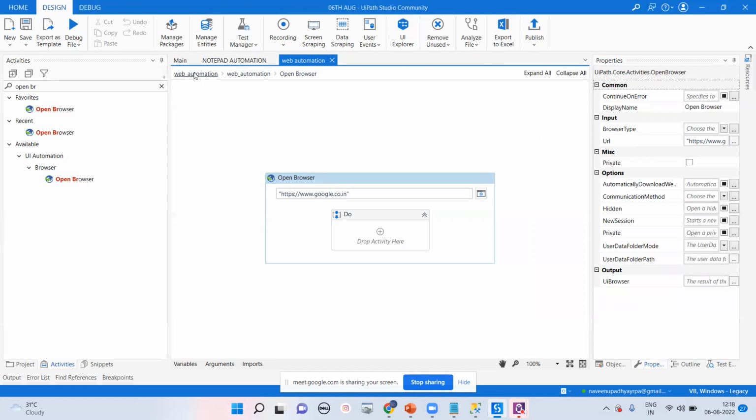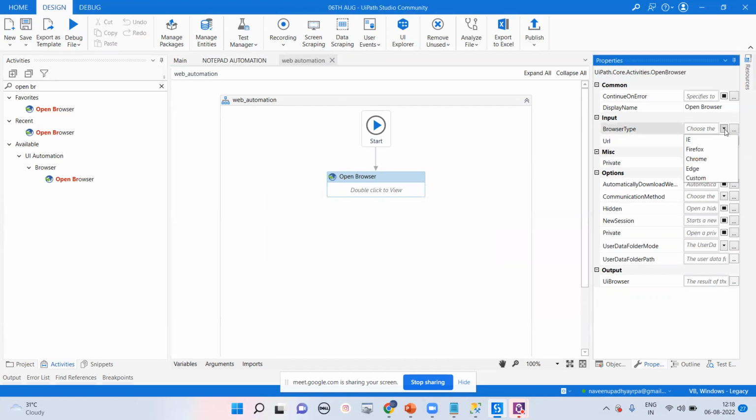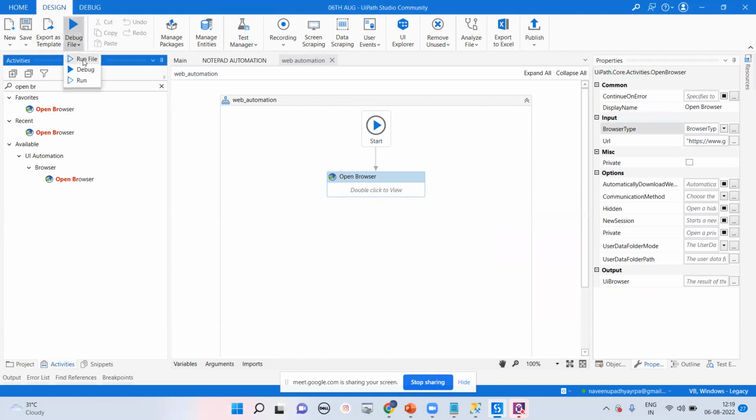Your middle part is called the workflow designer panel, and the right side is called the properties panel. Properties is just like the settings of your activity. On the right side, if you check here, browser type is asking which browser we are going to work with. I'm going for Chrome. So we'll select Chrome, save, and run this particular file.